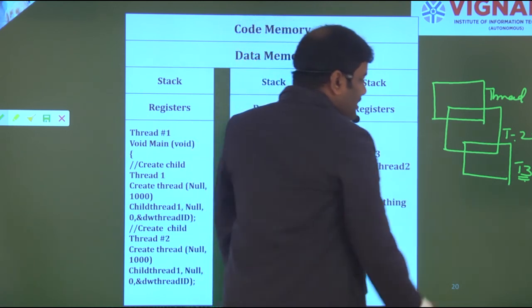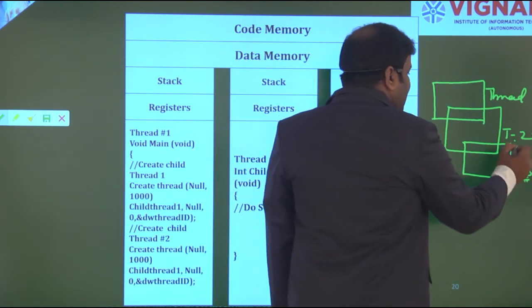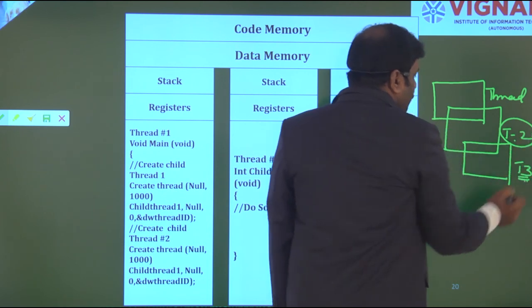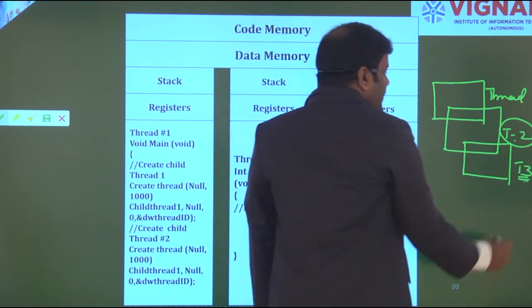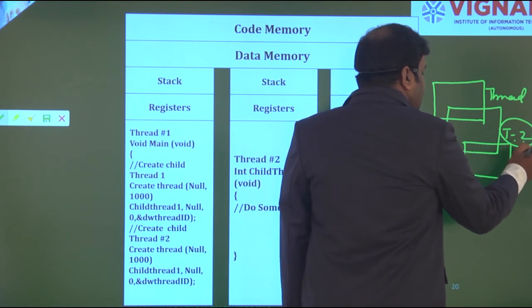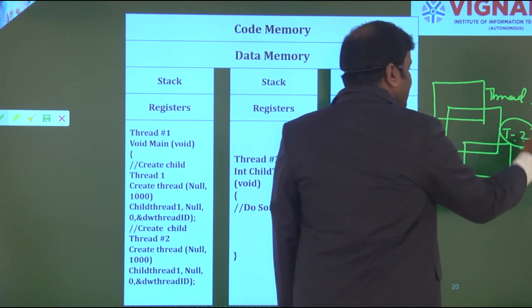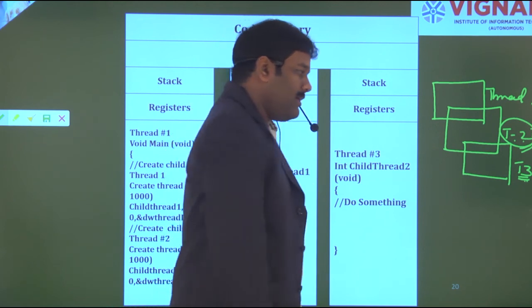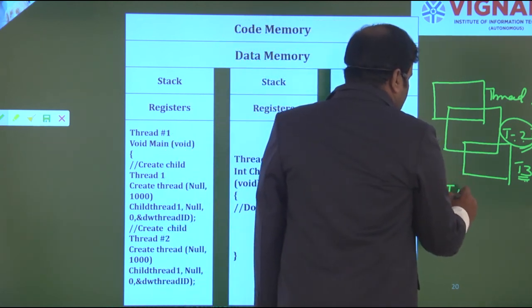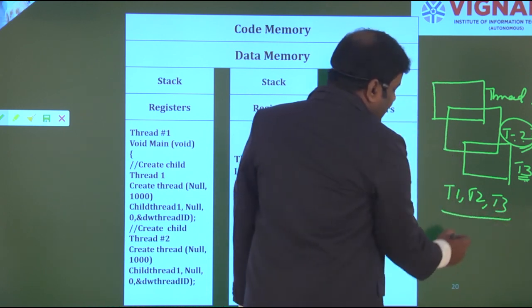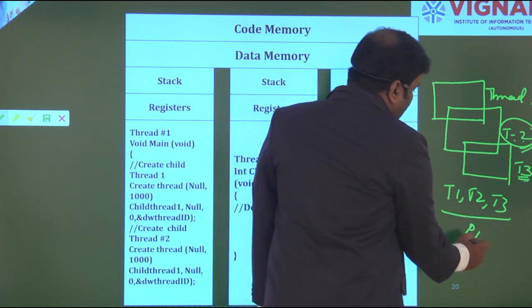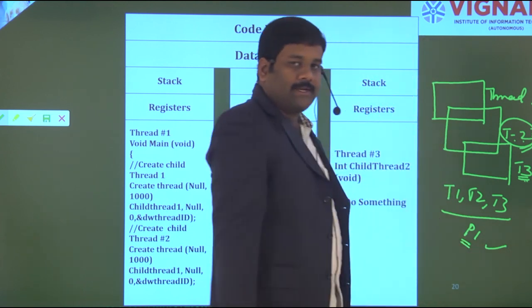Once T3 completes execution, it will be the input of T2. Then only T2 will start execution. T means thread. Once T2 also completes execution, that becomes an input for thread 1. Then if T1, T2 and T3, 3 threads, complete execution, my process 1 is completed.